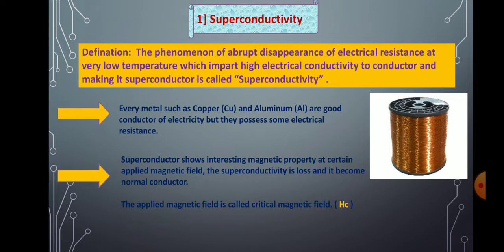That applied magnetic field where a superconductor becomes a normal conductor is called the critical magnetic field, labeled as HC. You remember, that is the critical magnetic field.